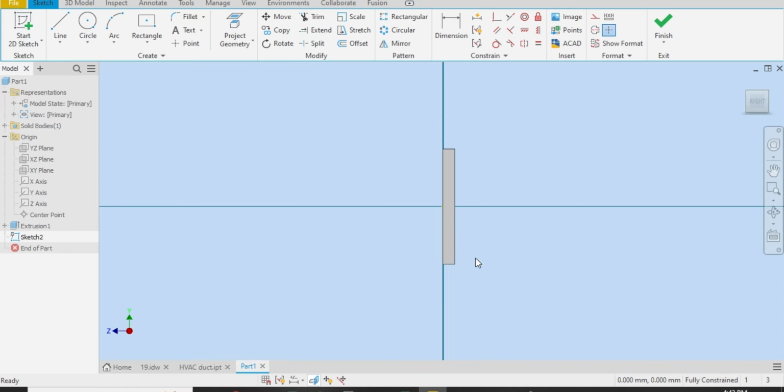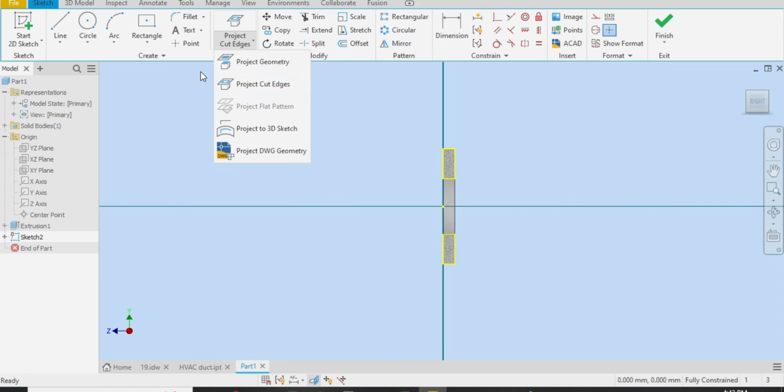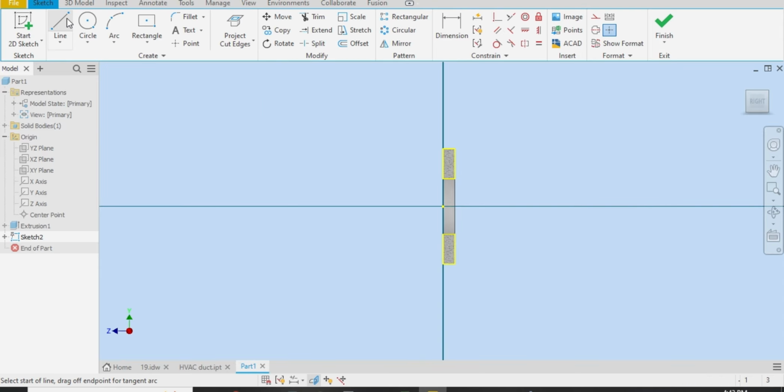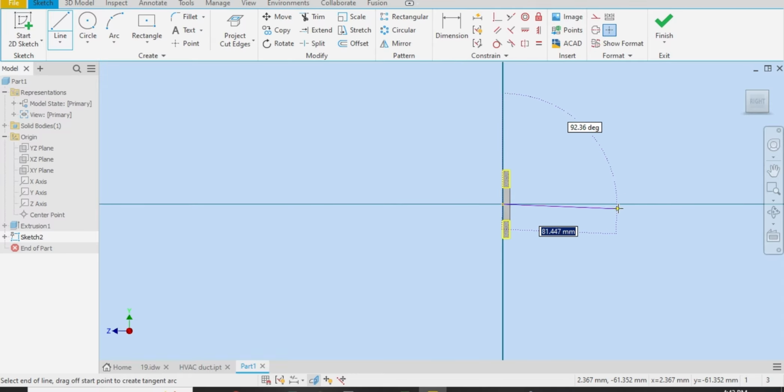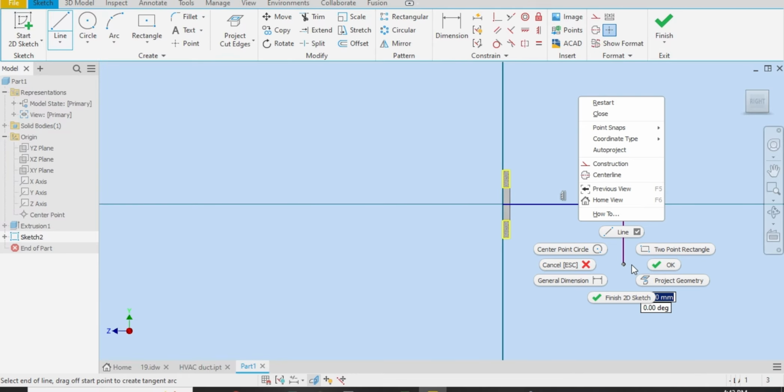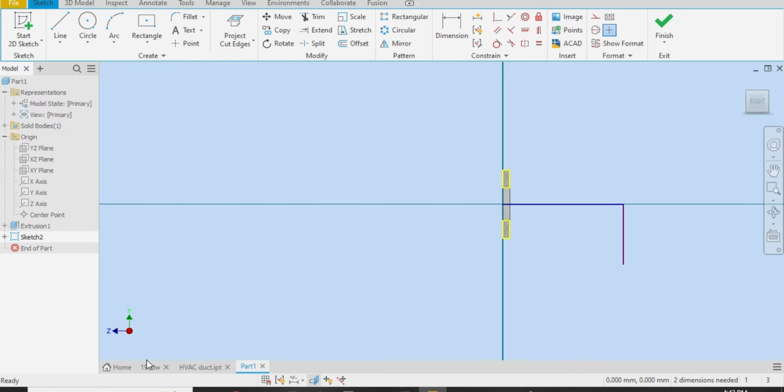Let me slice graphics. Let me project cut edges. Select a line like this. Go back to the drawing sheet.